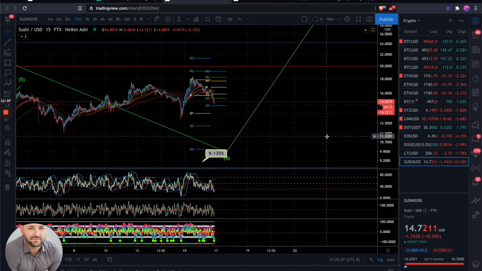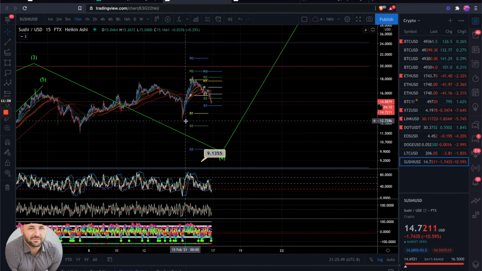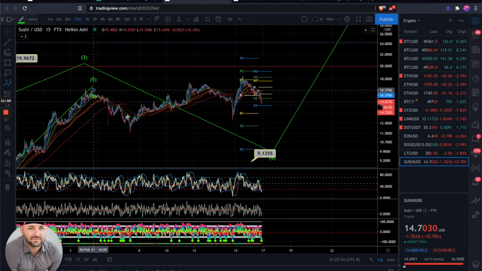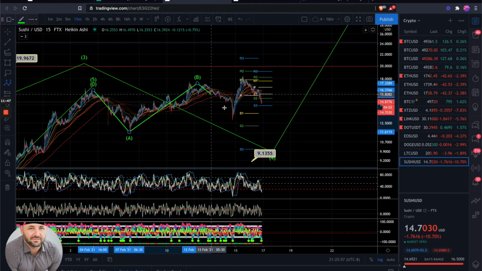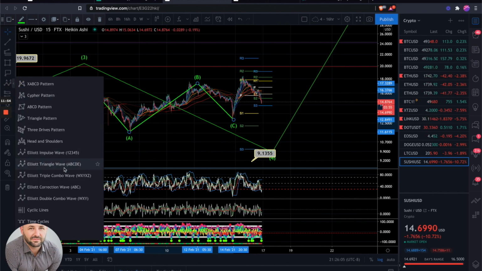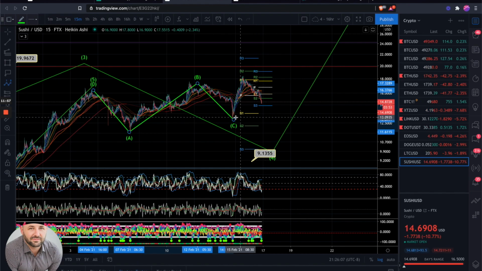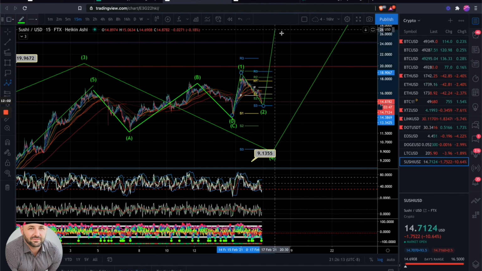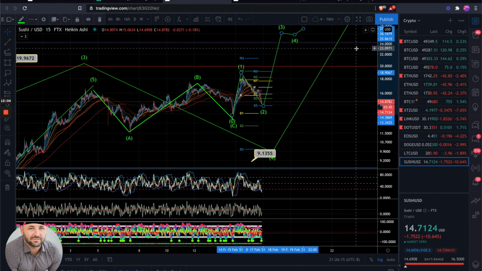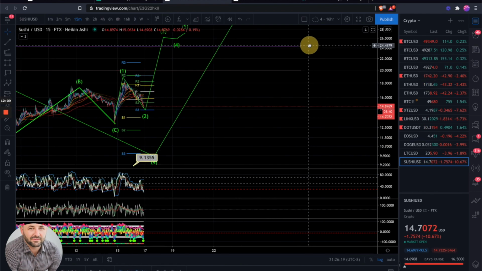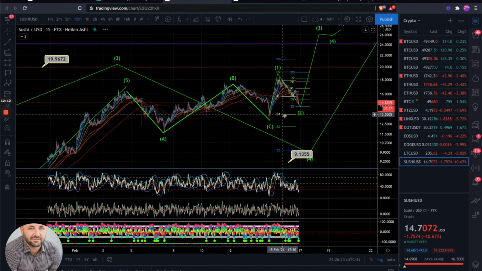So SUSHI is getting a little bit of a move to the downside, and it's kind of the same thing, where this can easily be an ABC connection right here. Boom, boom, boom. And you can see a 1, 2, 3, 4, 5. If it starts with 5, it's got to end with 5. So SUSHI has a cleaner count of this starting off impulsive. It looks like it wants a little bit further downside, but then we'll look for continuation back to the upside. First target again for SUSHI is $33. I think it's definitely got room to run.